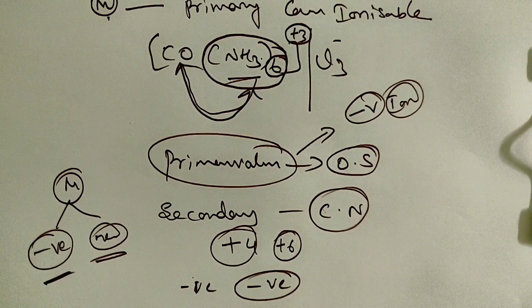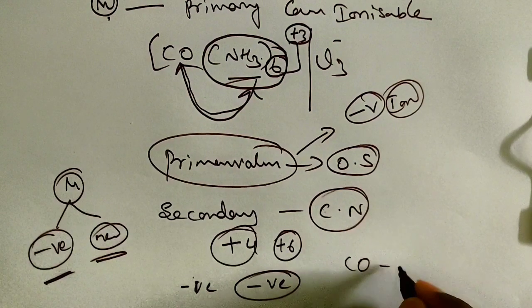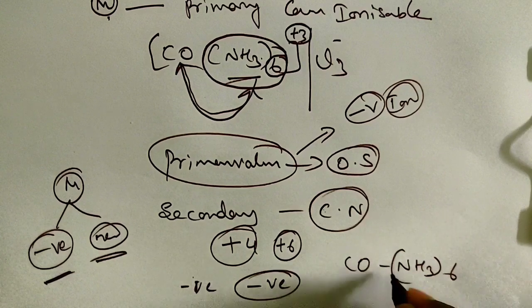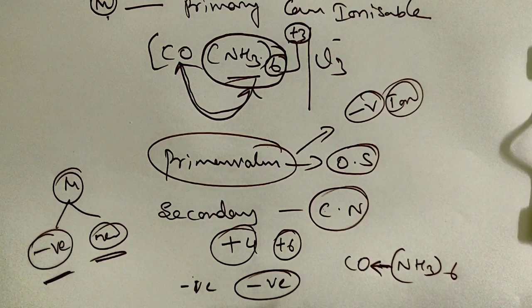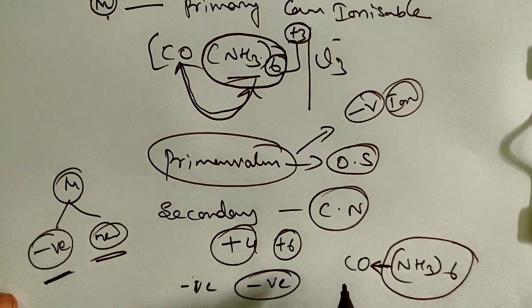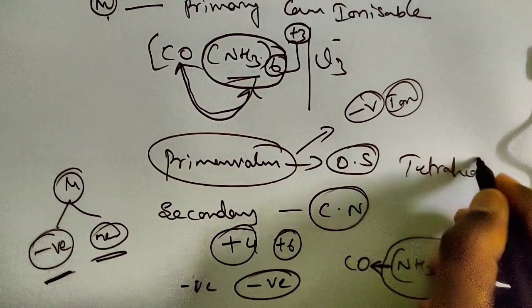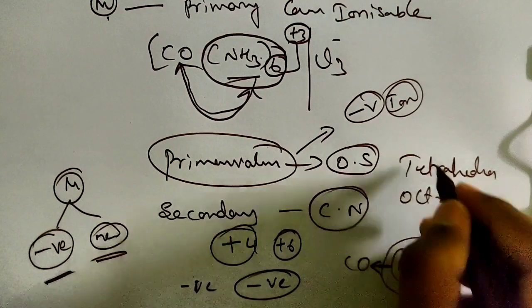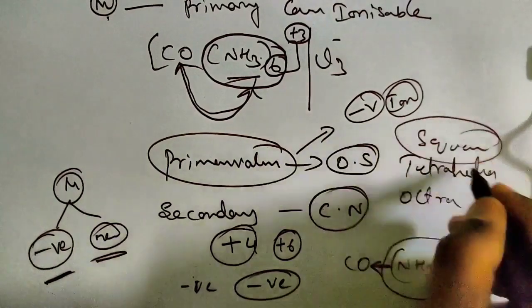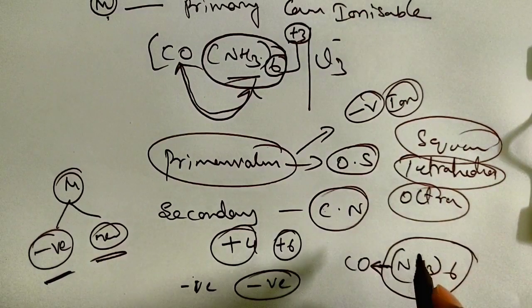Clear? The secondary valencies are always directional. If you are writing cobalt NH3 6 here, it will be directional like this, always towards the central metal atom. Due to that, the secondary valency decides its geometry. That is also called the coordination polyhedra, like tetrahedral, octahedral or square planar structure, decided by its coordination number.